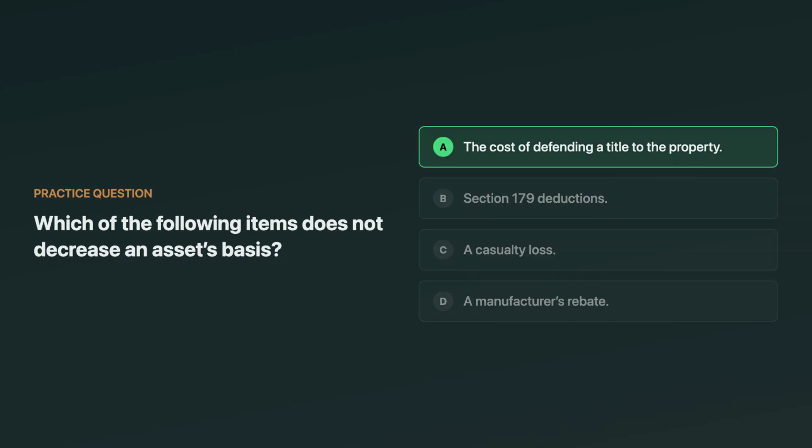The correct answer is the cost of defending a title to the property. That's a capital expenditure, so it increases basis. Section 179 deductions reduce basis. Casualty losses generally reduce basis, and a manufacturer's rebate is tempting because it feels like income, but it usually reduces the purchase price, which reduces basis.